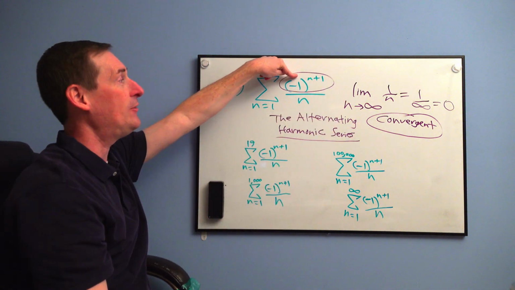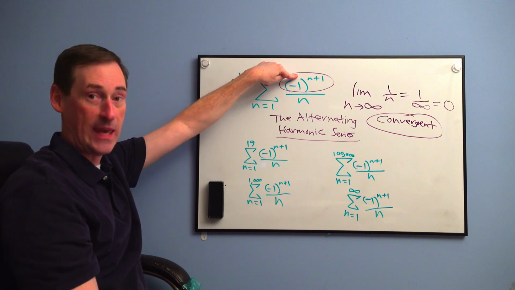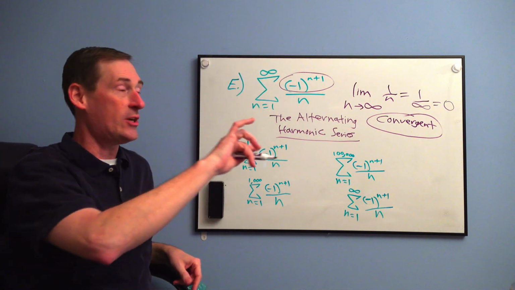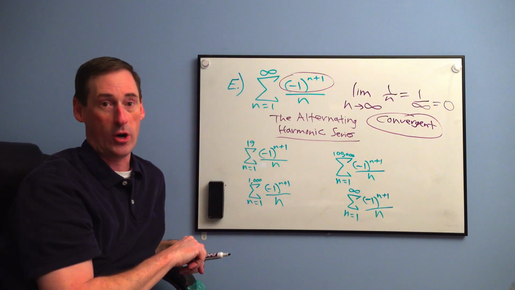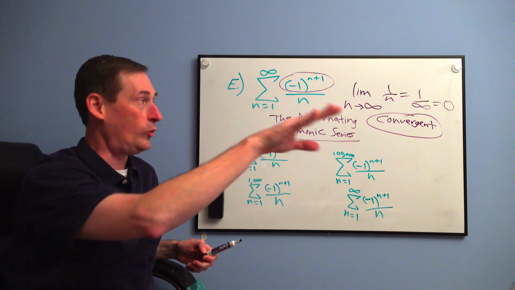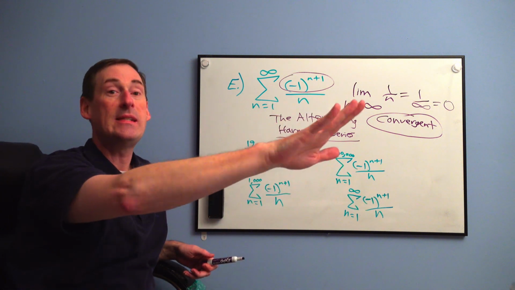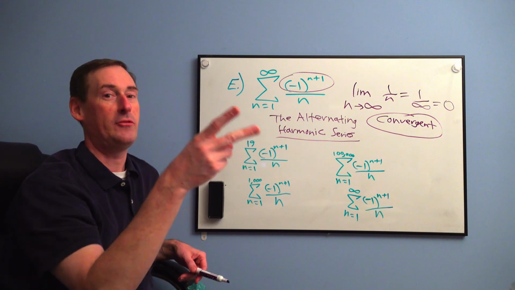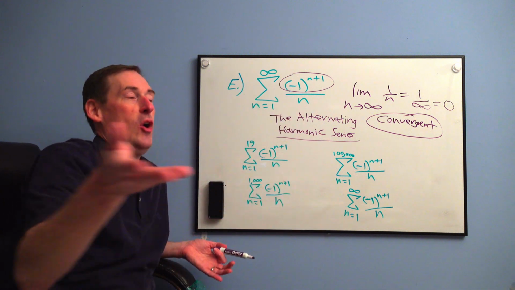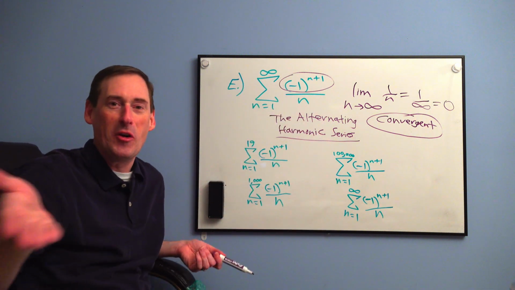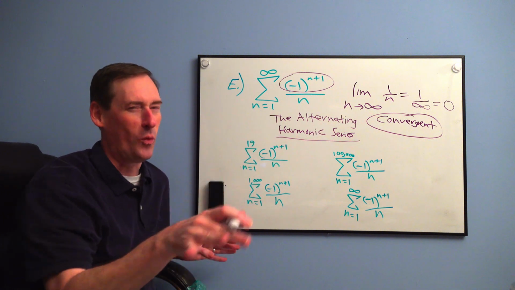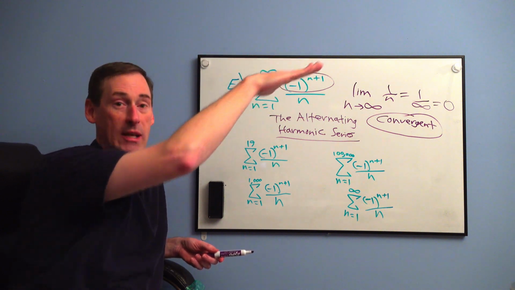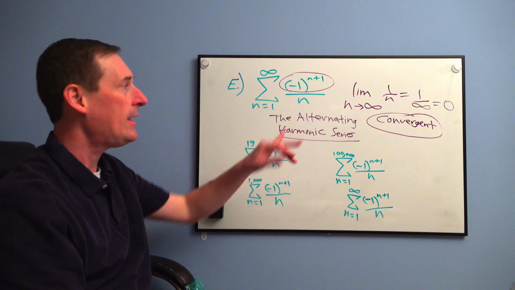And I don't care if that's -1 to the n plus 1. I don't care if it's -1 to the n plus 8, cosine of n pi like we used before, whatever it is, if it's causing the signs to oscillate, it's going to work. By the way, I should mention this right now. We'll also go into this later. You will never see sine of n pi as an oscillator because the sine of 1 pi is 0, the sine of 2 pi is 0, the sine of 3 pi is 0. What kind of series is that, right? 0 plus 0 plus 0? Okay. So sine wouldn't work. Cosine does work. Sine you could do in a different way. If you could hit the half pies, you could hit the peaks and the valleys, but we'll get to that later.